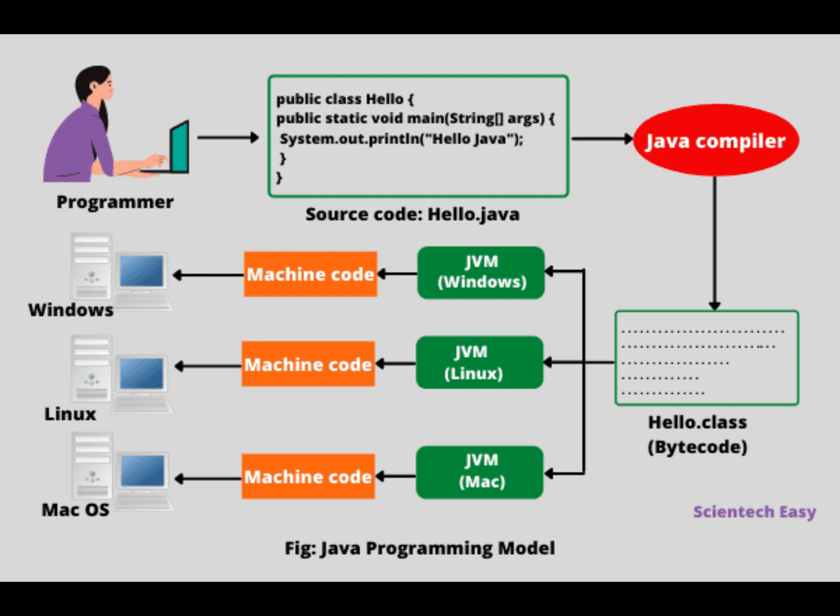Java, however, compiles code into a universal intermediate format called bytecode. The Java Virtual Machine, a program installed on the end-user's machine, acts as the final translator, converting this bytecode into the native machine code for whatever computer it's running on. This is what we call write once, run anywhere. You compile your code once into a universal format and it runs everywhere.